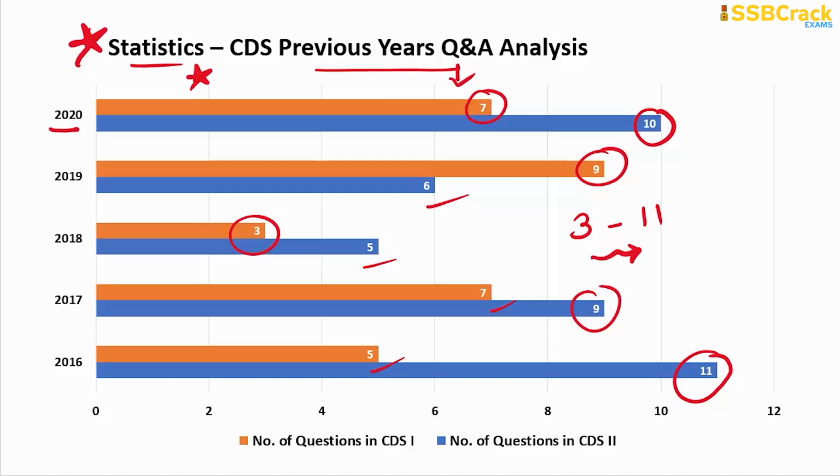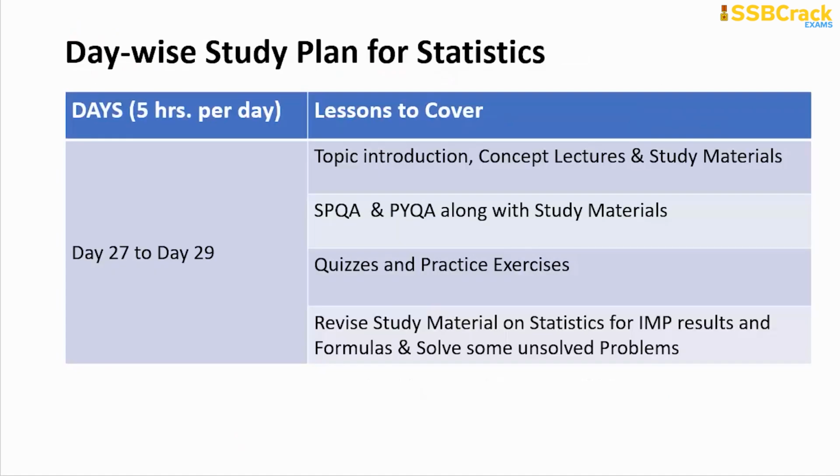Okay, so here is the study plan you can refer to, to complete the study of the topic of statistics very easily in the last 50 days of preparation. You have to give 5 hours per day dedicatedly from day 27 to prepare for statistics. So day 27, 28 and 29, 3 days' time you are getting here to go through the topic introduction, concept lectures and the study materials.